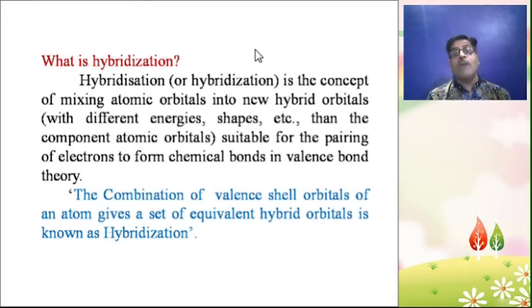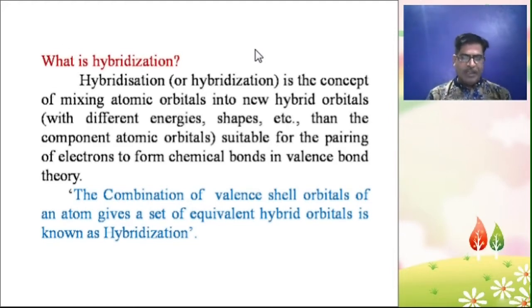And orbital means a space zone having maximum probability of finding an electron is called orbital. So simple difference in spelling between orbit and orbital, but the definition is different.